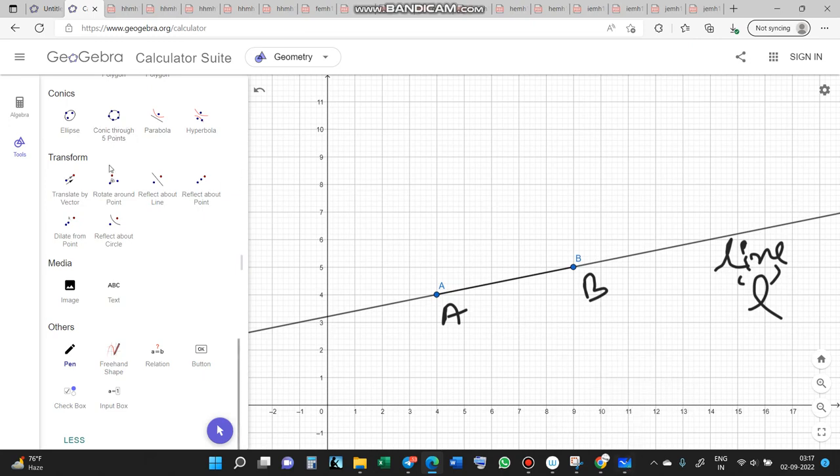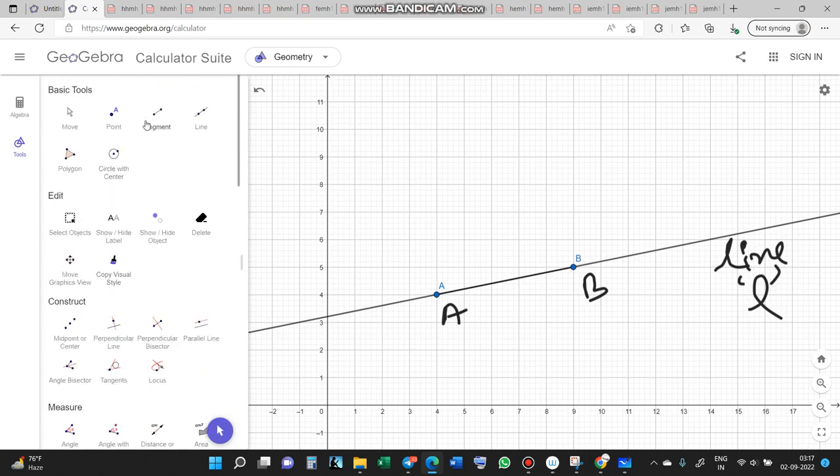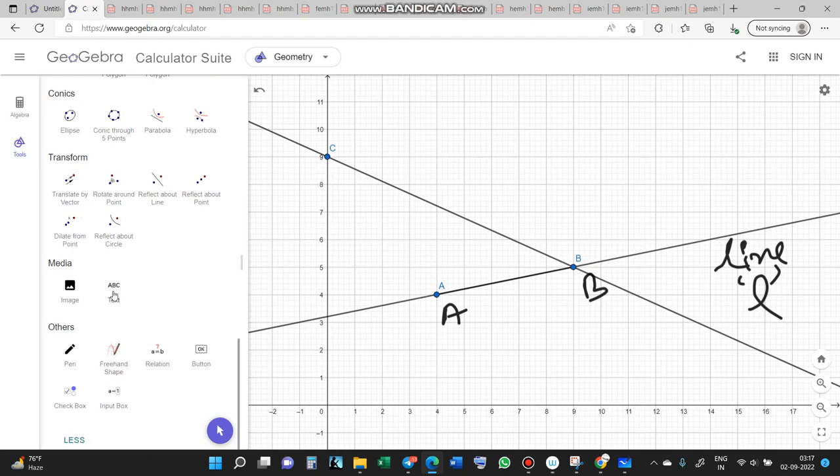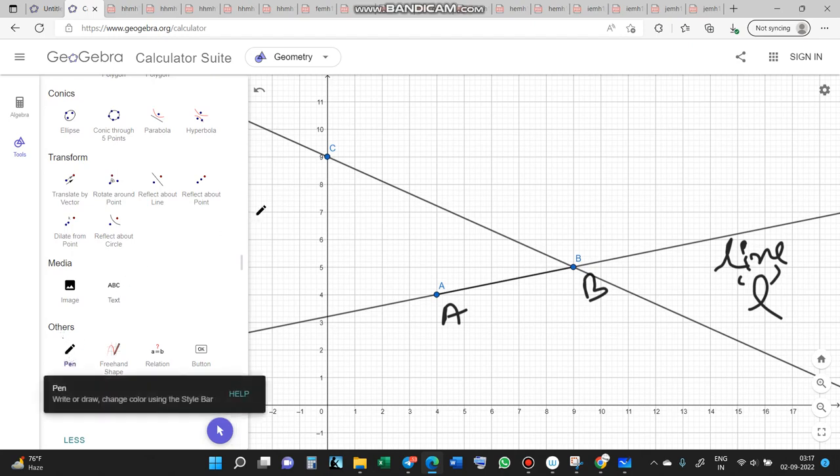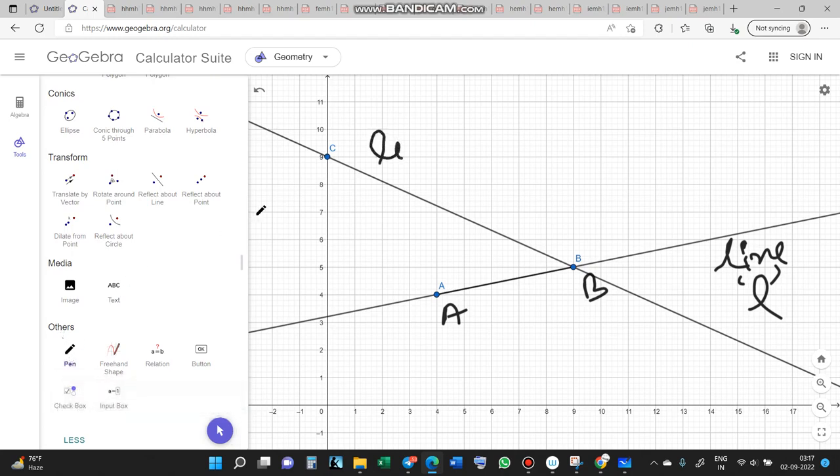Suppose let's take another line, friend, from this to this. This is another line. If we name this line M, this is line M. This is line L, line M.